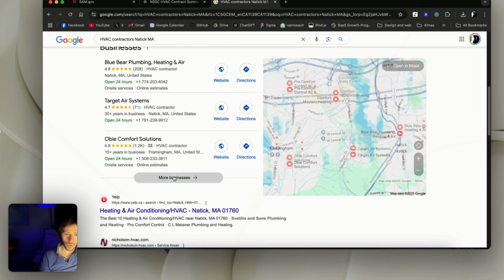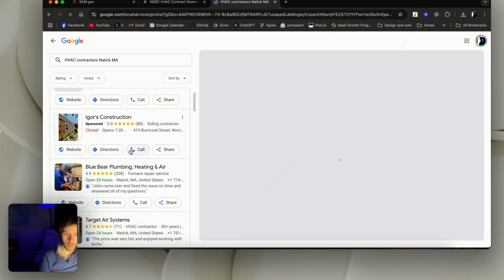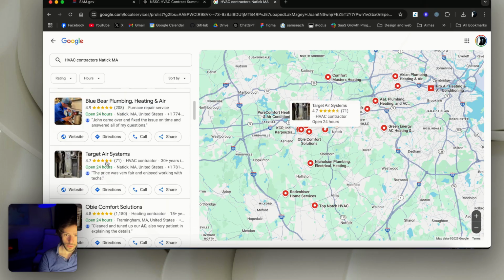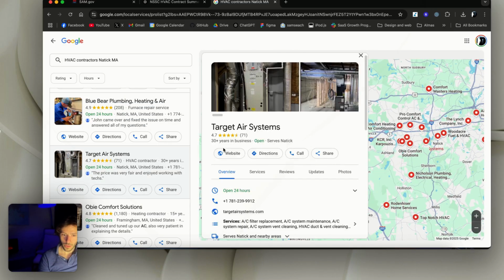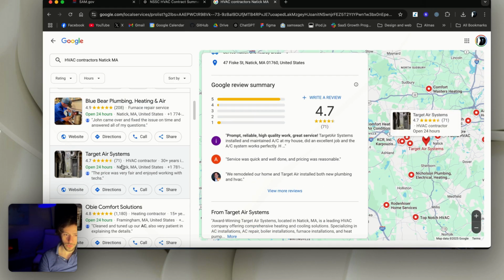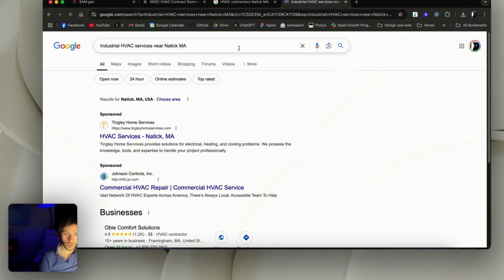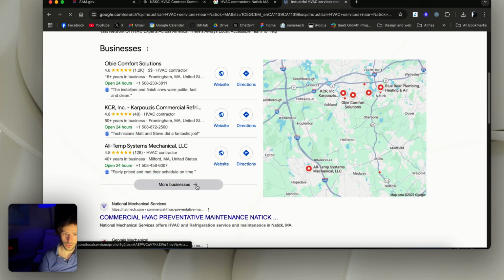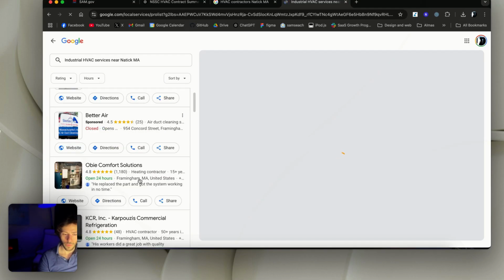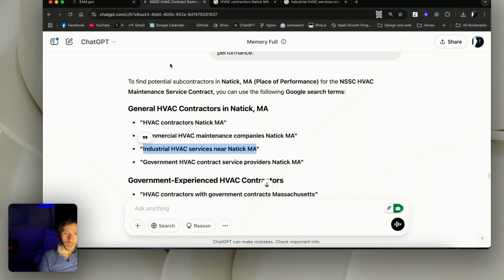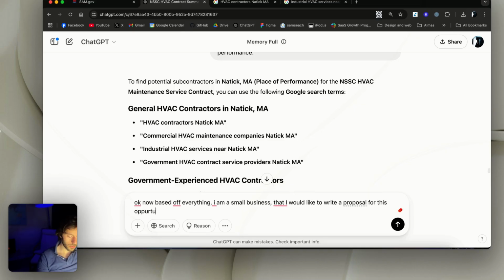And then we'll go to Google, and then we'll look at these and check the reviews. So let's see this one, reviews, go through the reviews. We're gonna go through that one. Let's look for industrial HVAC service near as well. So we're also gonna have this search, and then we're gonna look for the Google one. And then we're also gonna go through the reviews. And then lastly, okay, now based off everything, I am a small proposal opportunity.